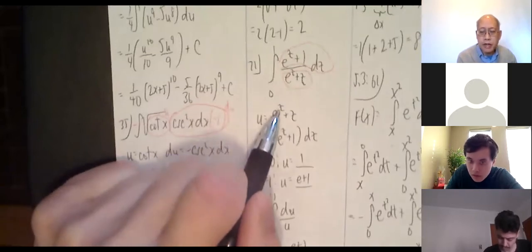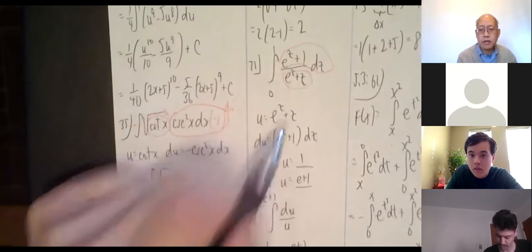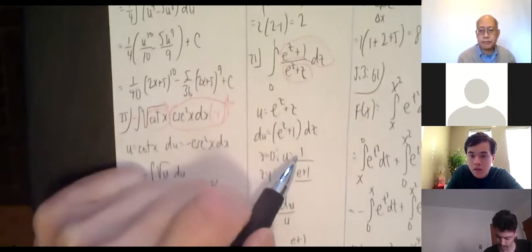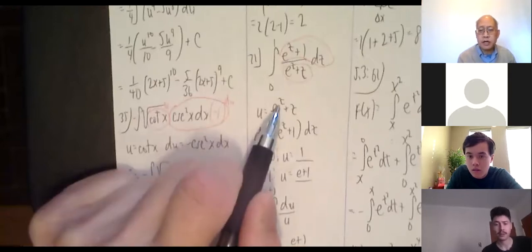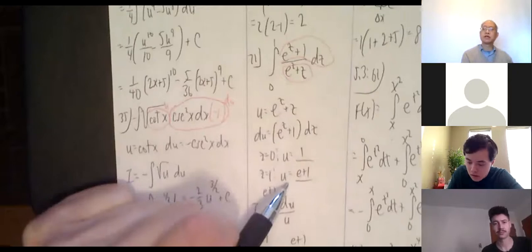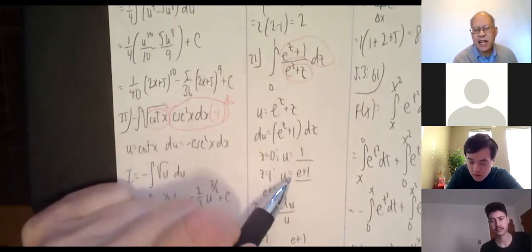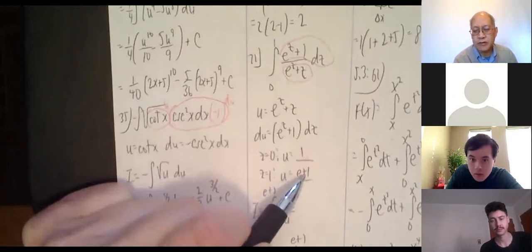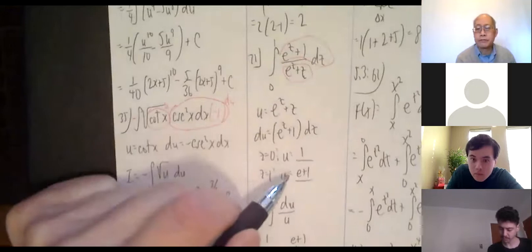Put a 0 right there and there. e to the 0 is 1. 1 plus 0 is 1. So u equals 1. And if I plug in z is 1, I have e to the 1, which is e, plus 1. So u equals e plus 1. e is like 2.7, so 2.7 plus 1. So I'm integrating from 1 to 3.7 roughly.